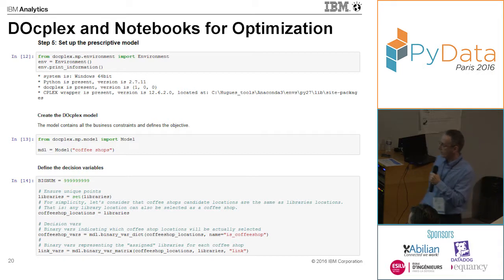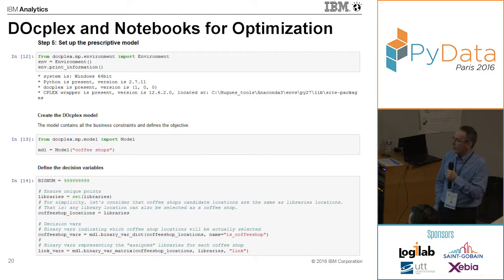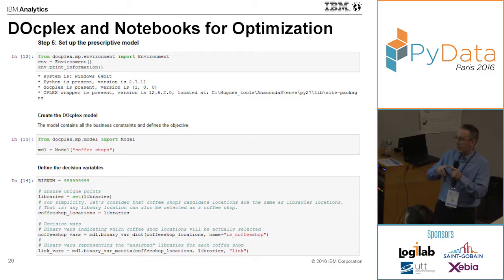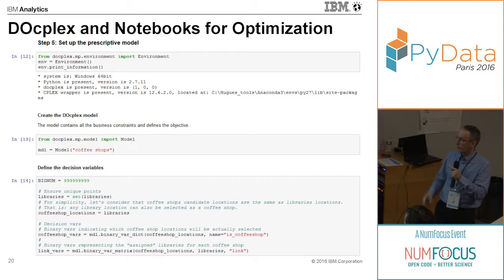Then there's another decision variable: for each library, we create an edge to all possible locations for a coffee shop. The goal is really to be able to model any possible combination, any possible assignment between a library and a coffee shop.